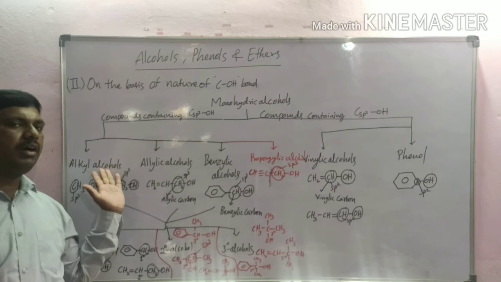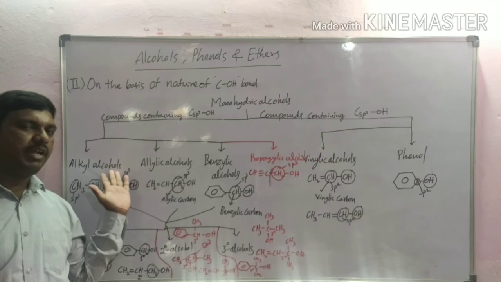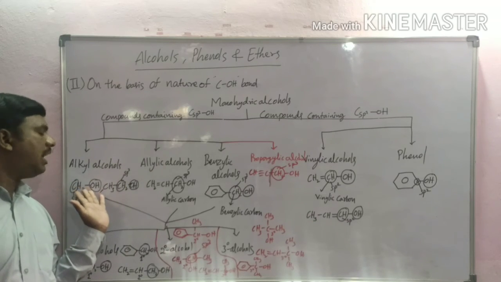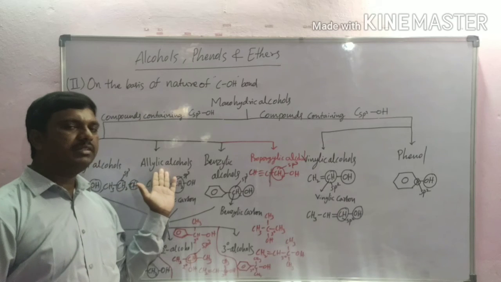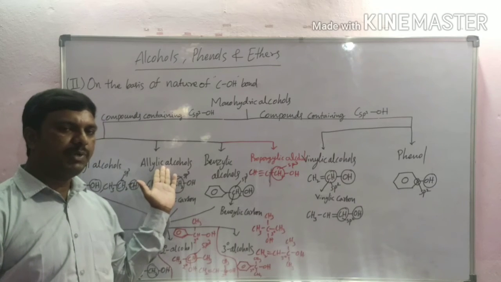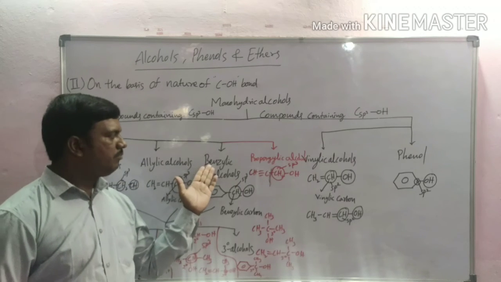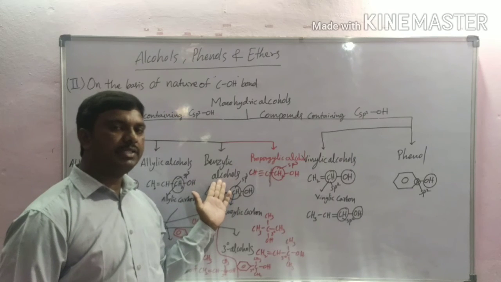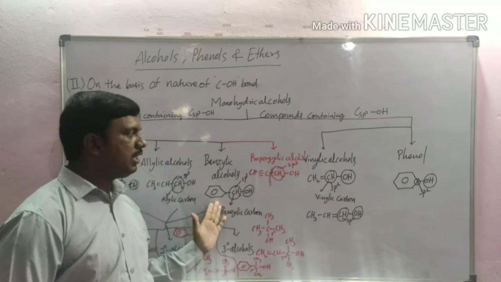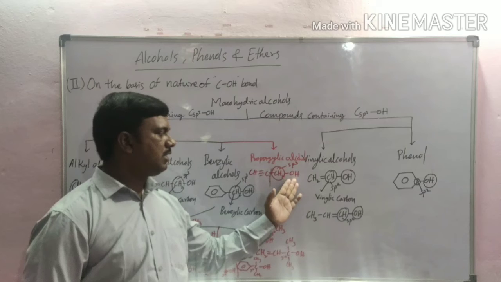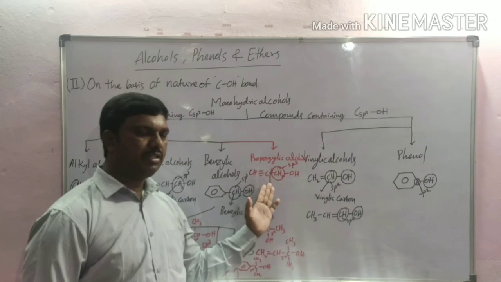In alkyl alcohol, the hydroxyl group is attached to an sp3 carbon atom next to a saturated chain. In allylic alcohols, it is attached to an sp3 carbon atom next to a carbon double bond. In benzylic alcohol, it is attached to an sp3 carbon atom which is attached to an aromatic ring. In propargylic alcohol, it is attached to an sp3 carbon atom which is attached to a carbon triple bond.